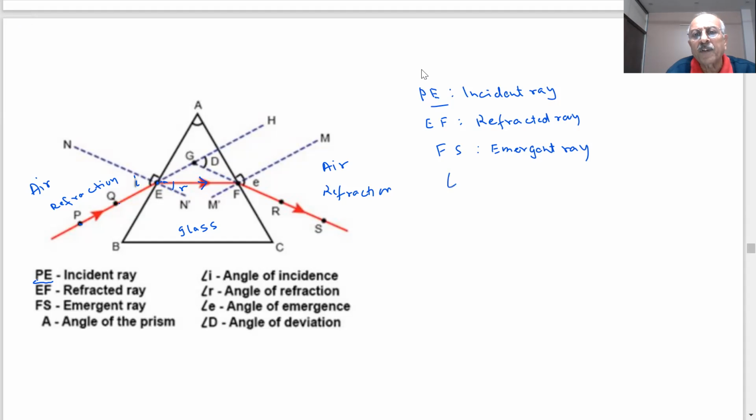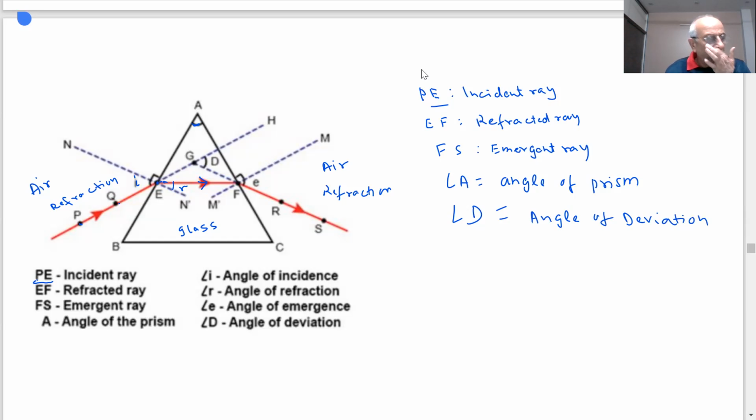Angle A is the angle of prism. This is angle A. Angle I is the angle of incidence. Angle R is the angle of refraction. Angle E is the angle of emergence. And angle D. Where is angle D? Now you can see this ray of light should have gone straight, but it doesn't go straight. It undergoes refraction. Then again, there is another refraction. And if you join these, this is the angle of deviation. Angle D is called the angle of deviation.